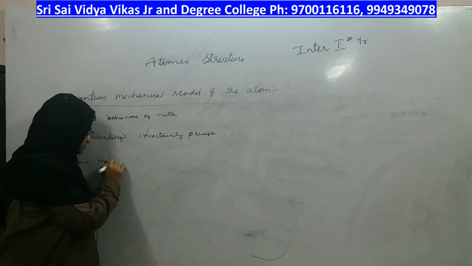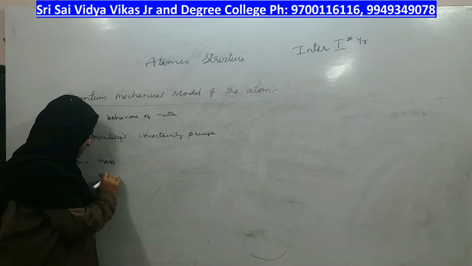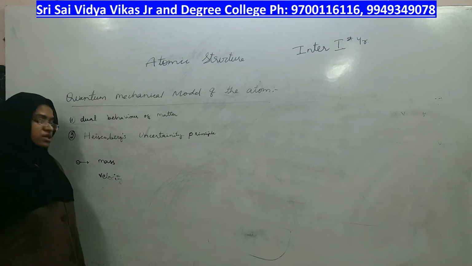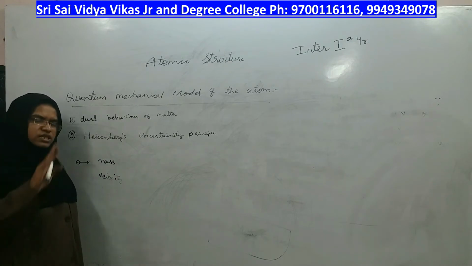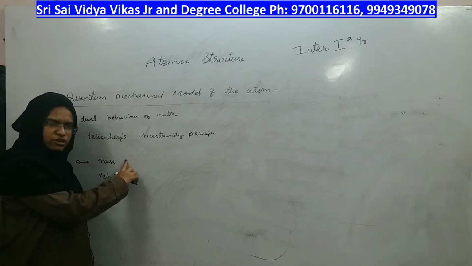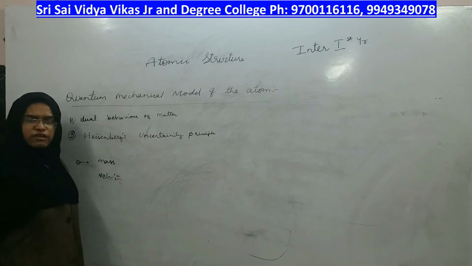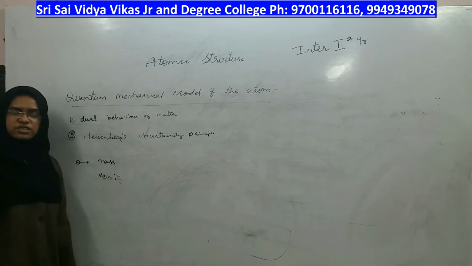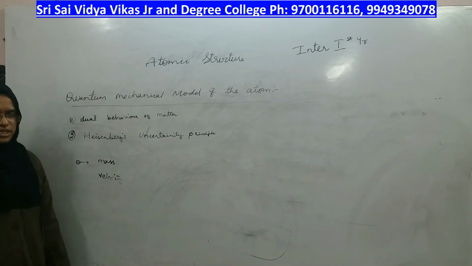When an object is moving, it is not possible to determine its velocity as well as mass simultaneously. Mass and velocity are not possible to determine together. Separately you can determine the mass of that object, separately you can determine the velocity of that moving object, but you cannot determine mass and velocity of the moving object simultaneously.